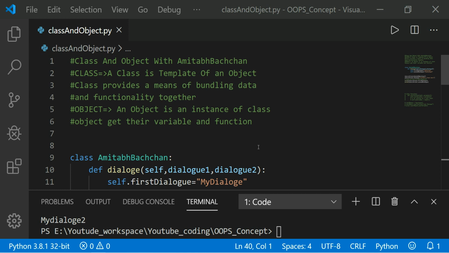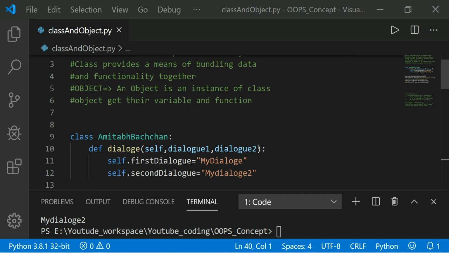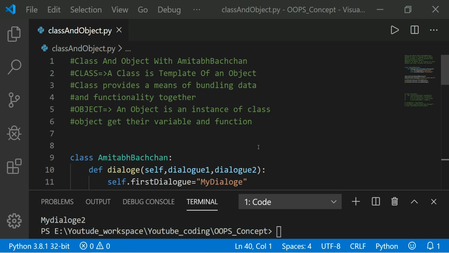Everything in this video I am explaining step by step with some real examples. So don't worry if you are confused. In this video you will get a clearer idea about class and object. So now let's start. Please watch the full video, get a clearer concept, and you will never be confused between class and object if you watch my full video.